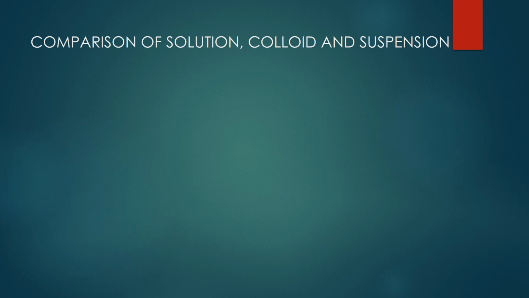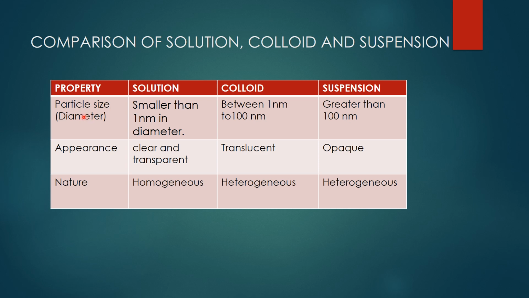Last class we discussed the properties of solution, suspension and colloids, isn't it? Now we are going to compare these solution, colloid and suspension. First property, particle size. The size of the particle of solution is smaller than 1 nanometer in diameter, colloid lies between 1 nanometer to 100 nanometer, suspension greater than 100 nanometer.